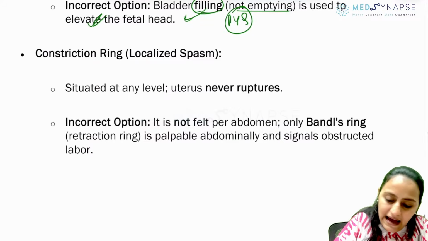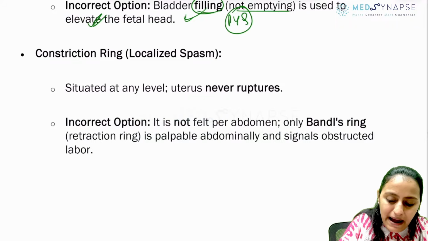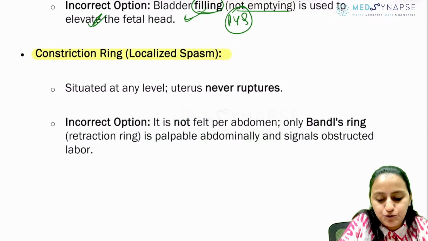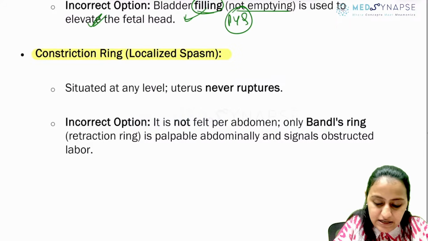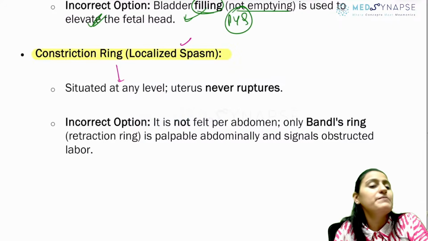Okay? And coming to constriction ring. Constriction ring versus the Bandel's ring. What is the difference between the two? The constriction ring is a localized spasm which can occur at any level. It is not at the junction of upper segment and lower segment.